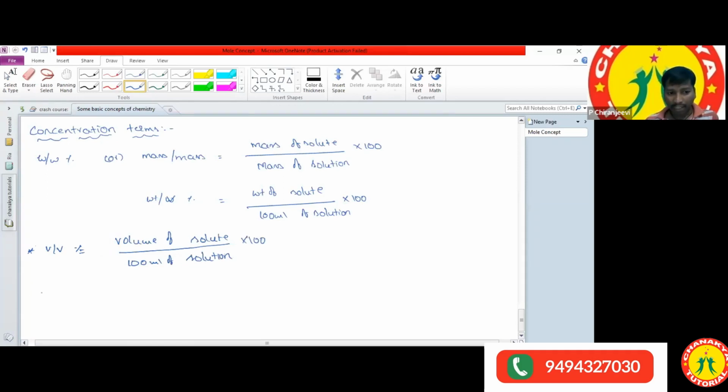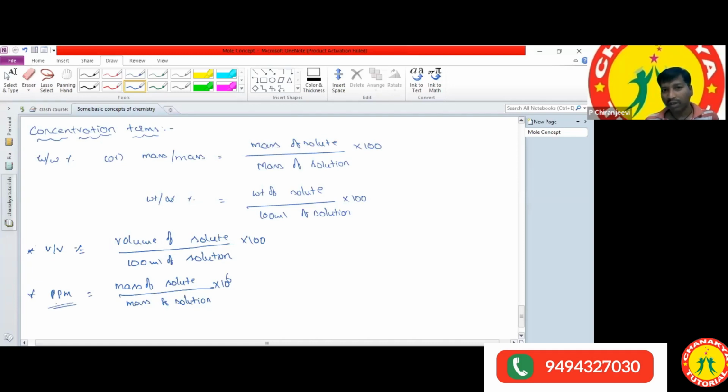And parts per million, ppm. ppm is nothing but parts per million. How can we define parts per million? Mass of solute present in mass of solution, into 10 power 6.